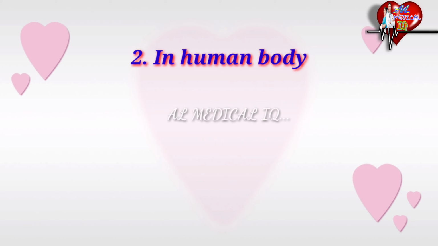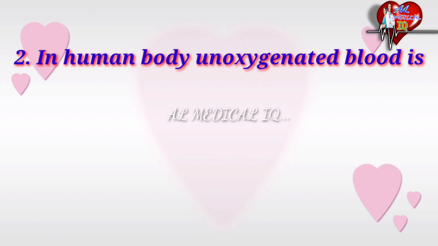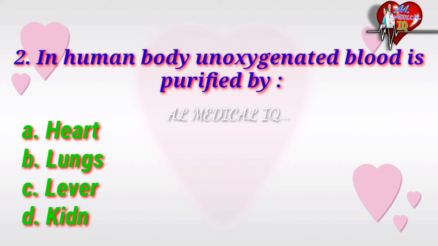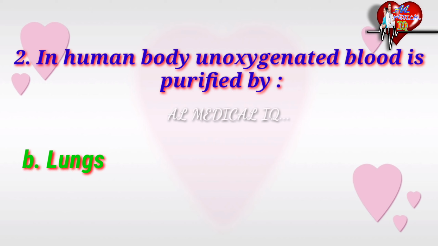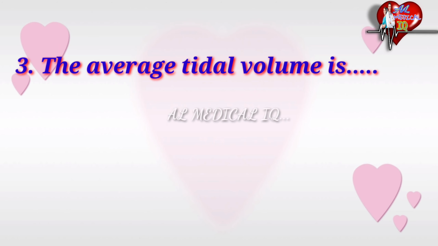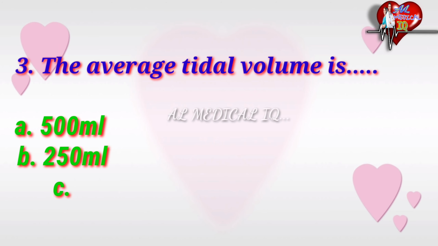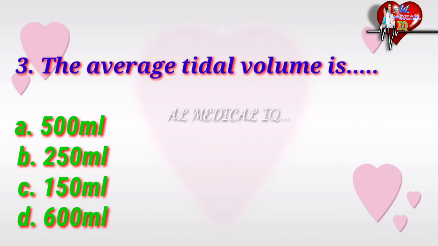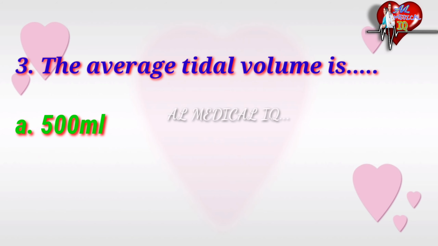In the human body, deoxygenated blood is purified by, options are heart, lungs, liver, kidney. The right answer is lungs. Next question. The average tidal volume is, options are 500 ml, 250 ml, 150 ml, 600 ml. The right answer is 500 ml.